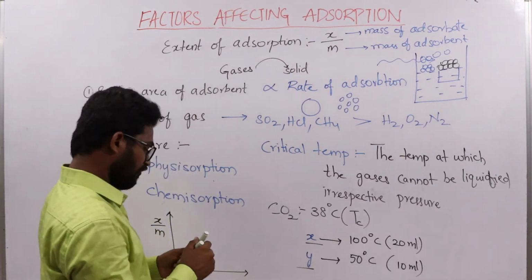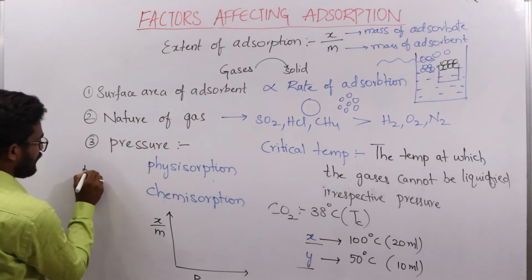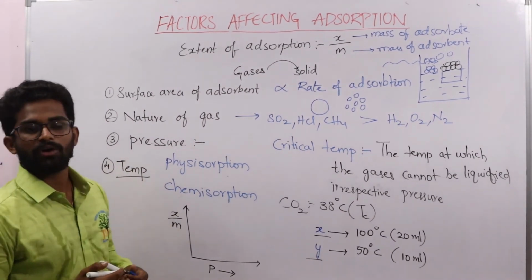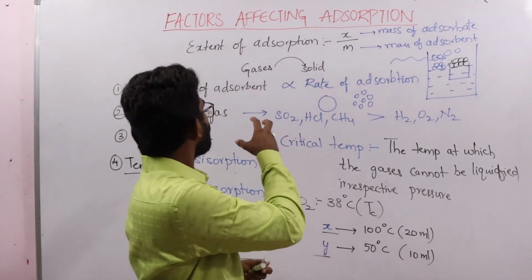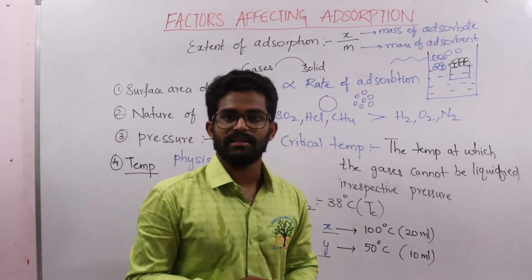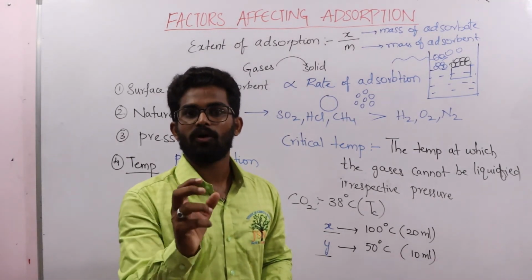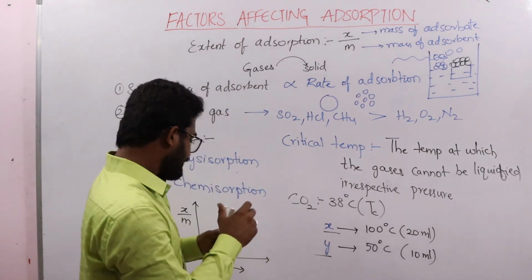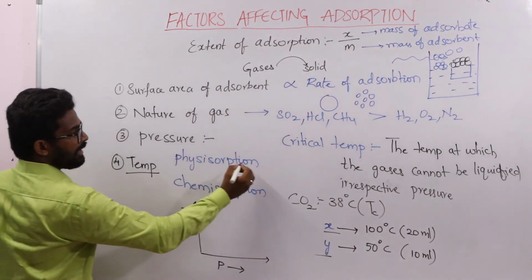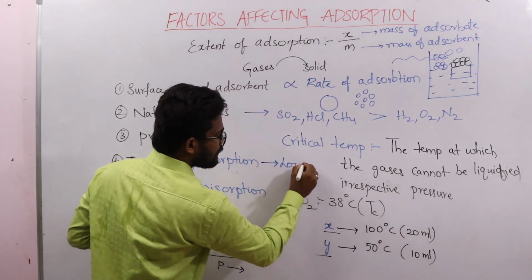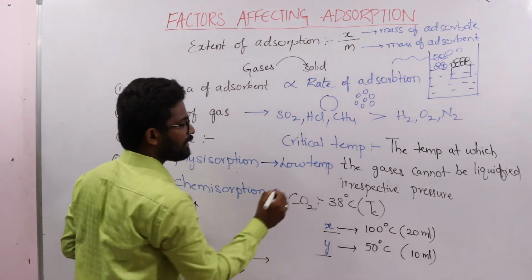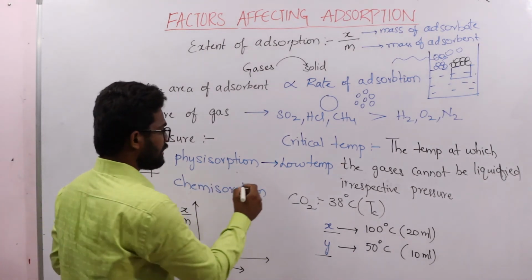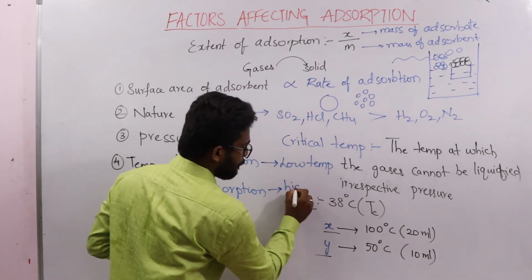Next, the fourth factor is temperature. How the extent of adsorption depends on temperature, we have already seen in the video about physisorption and chemisorption. At low temperatures physisorption is favored, whereas chemisorption is favored at high temperatures.